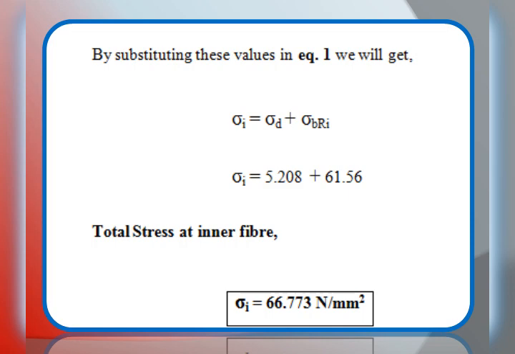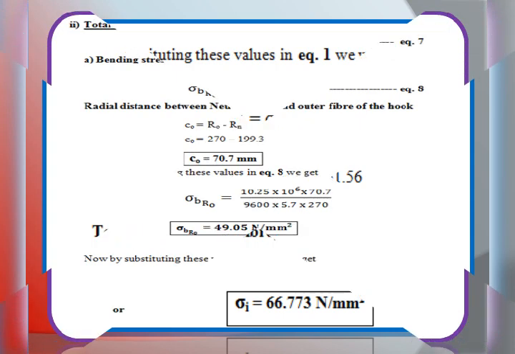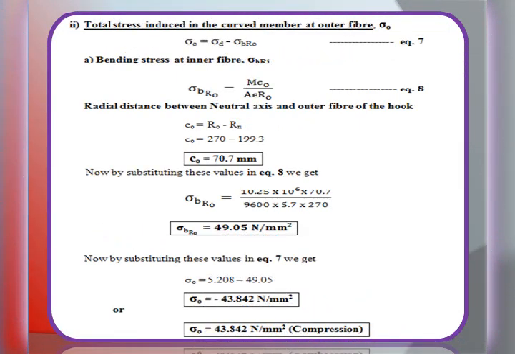After obtaining the direct stress as well as bending stress at inner fiber, we must substitute these values in equation number 1 to get the total stress induced at the inner fiber, one of the extreme fibers. So, sigma I, that is sigma d plus sigma b Ri. Sigma I is equal to sigma d, direct stress, 5.208 plus bending stress at inner radius 61.56. Therefore, total stress at inner fiber sigma I is equal to 66.773 Newton per mm square. This is the required value of total stress at inner fiber.